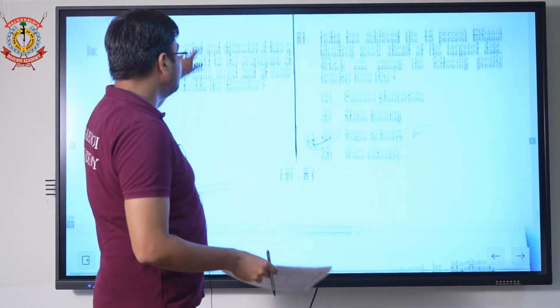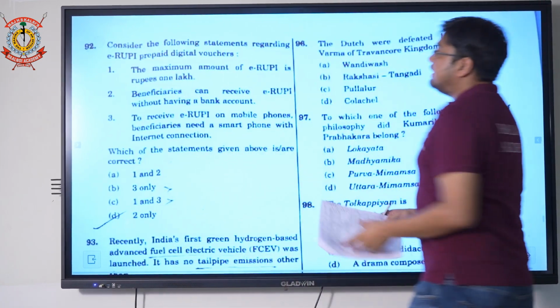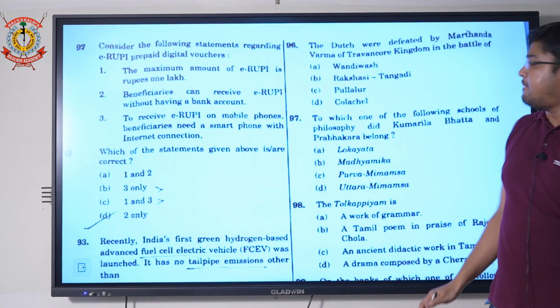Come to question number 92. They asked to consider the following statements regarding the e-Rupee prepaid digital voucher.